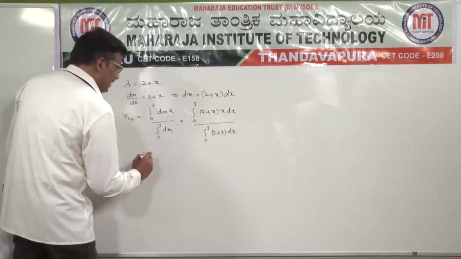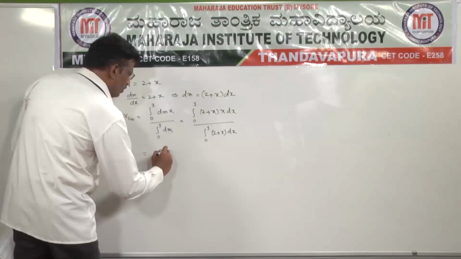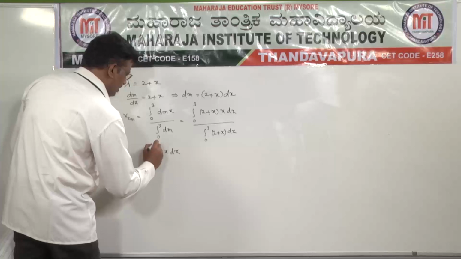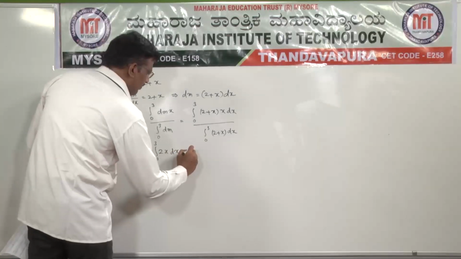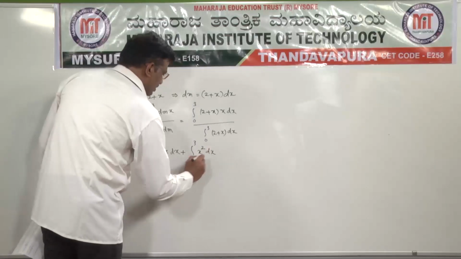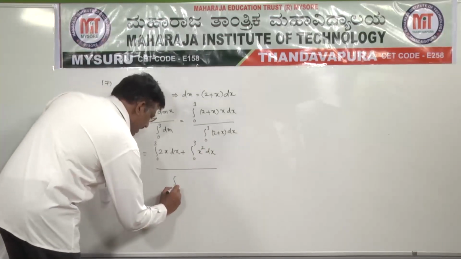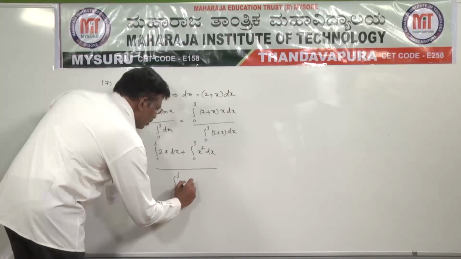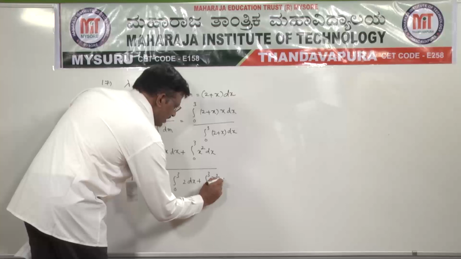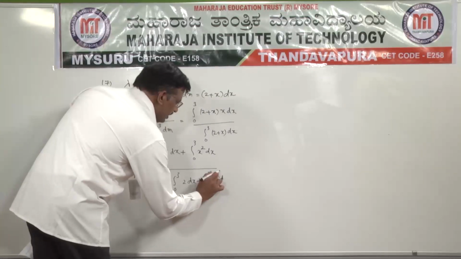So by integrating this: integral 0 to 3 of 2x dx as the first term, plus the second term integral 0 to 3 of x square dx, divided by integral 0 to 3 of 2 dx plus integral 0 to 3 of x square dx.